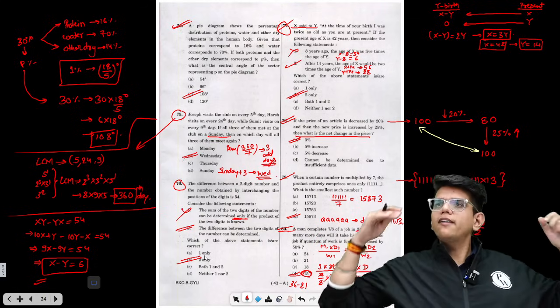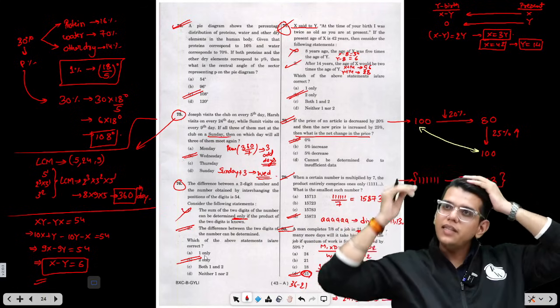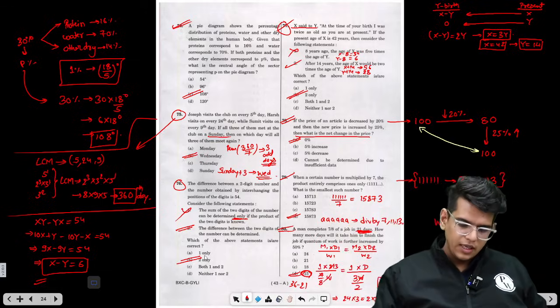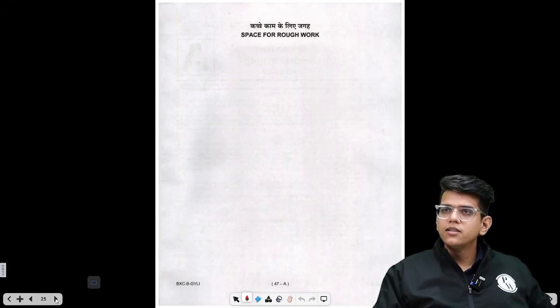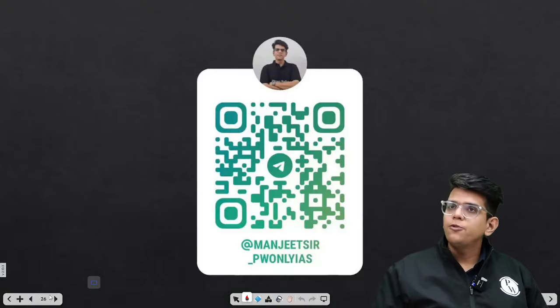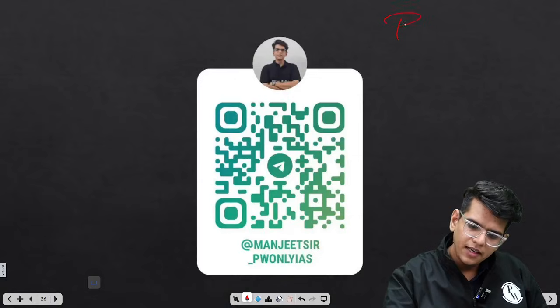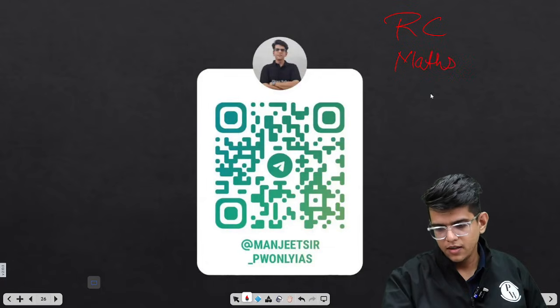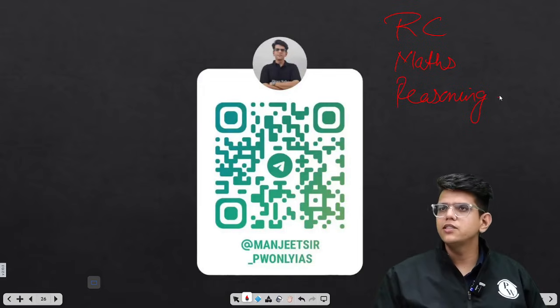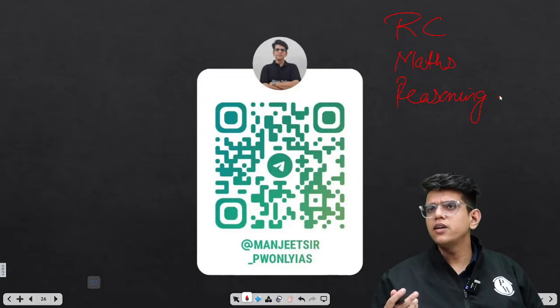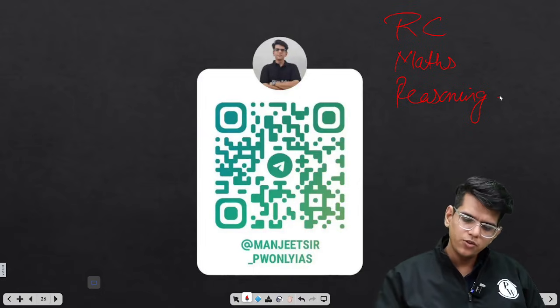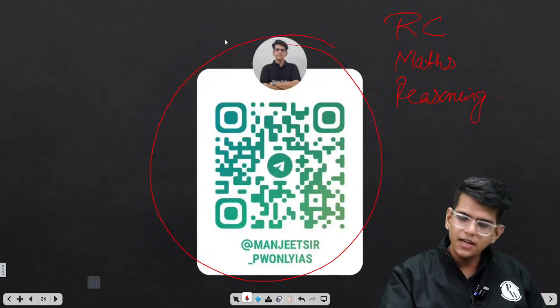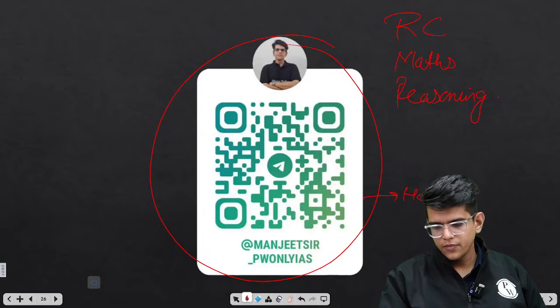Right? So we have solved the paper. Basically, the 2021 paper was on the easier side. Right? Okay. If you have any doubt regarding reading comprehension, maths, or reasoning, if you are solving questions and finding it difficult, or you are not able to understand the solution, you can send me the solutions or the questions here. I'll try to help you, right?